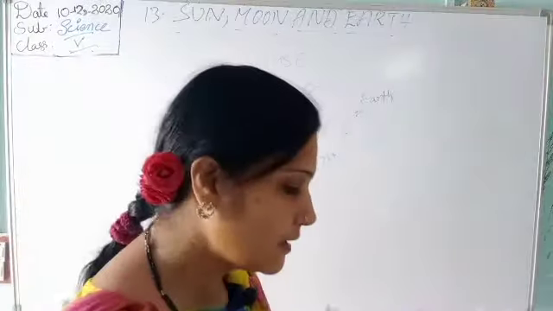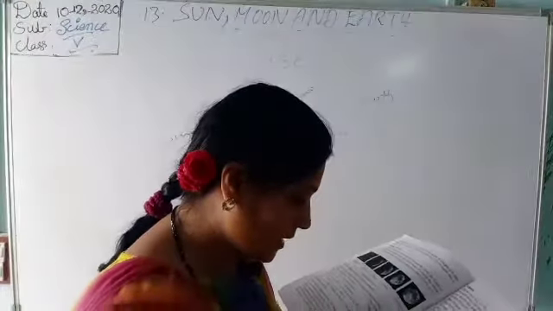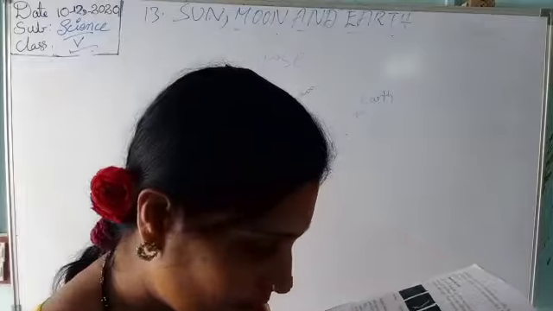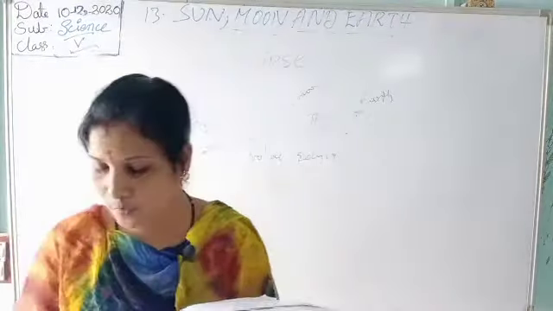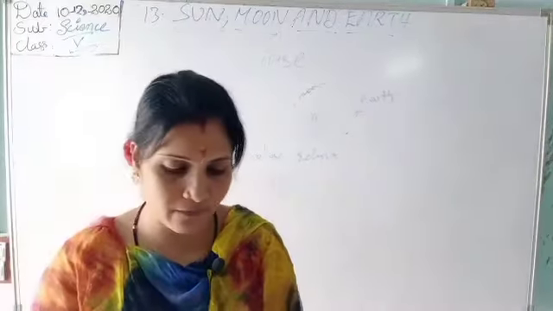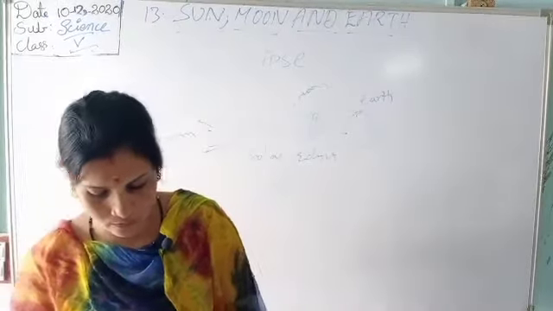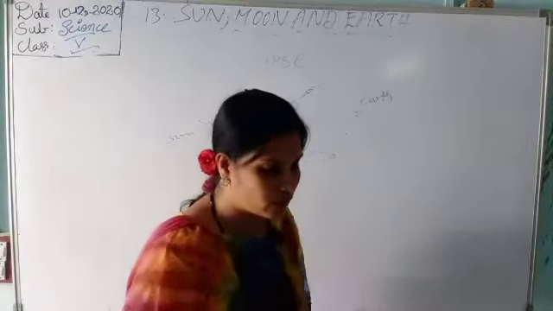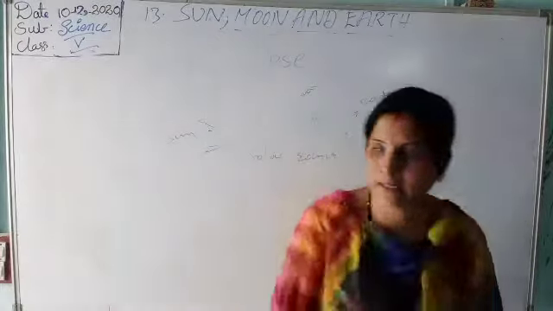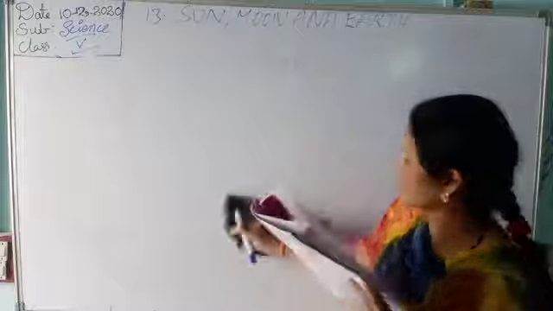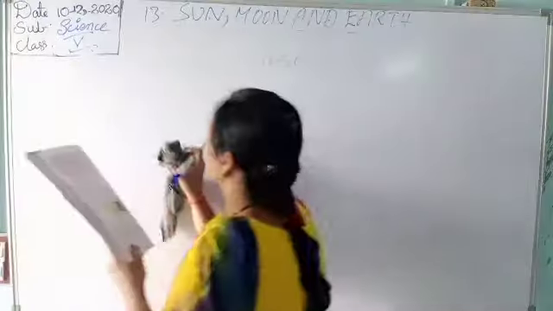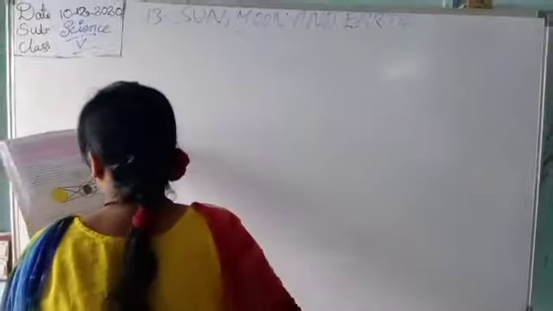Now we have read the solar eclipse. Show the occurrence of the solar eclipse in the classroom. In between, with a football and a small ball, if you try it you will understand. Lunar eclipse. Now we will move to the lunar eclipse. Chandra Grahanam, Surya Grahanam.